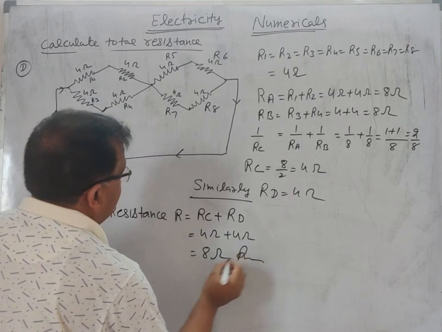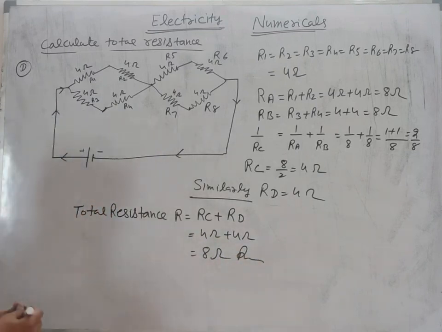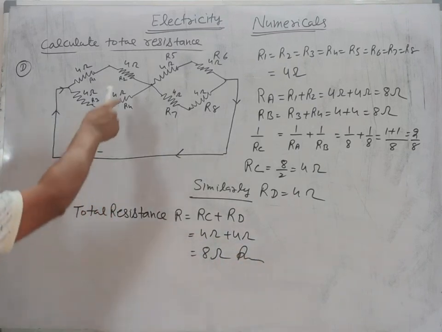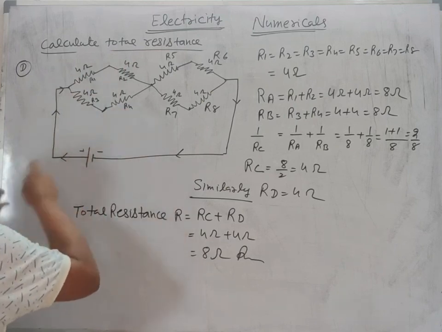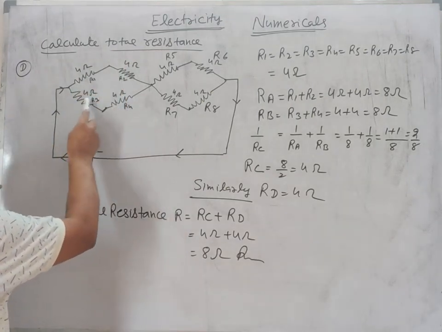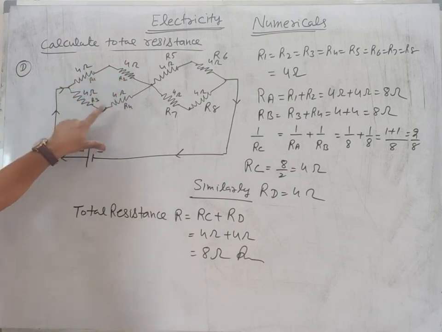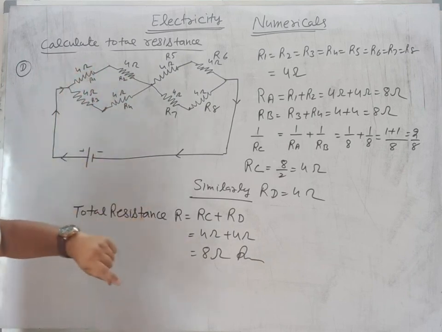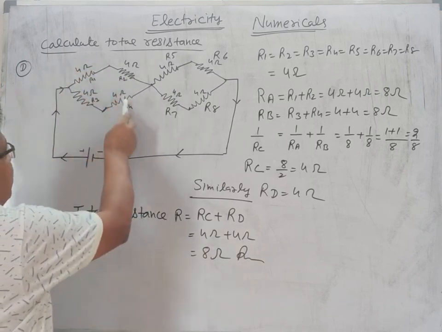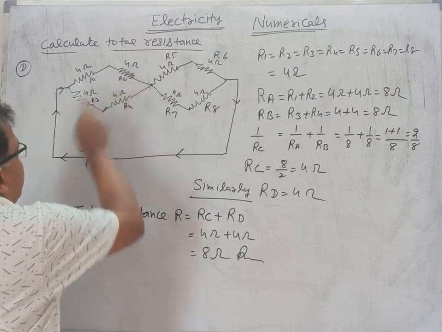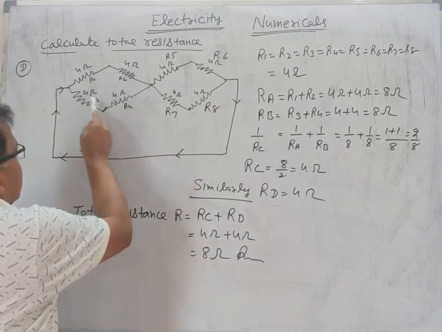This is the answer. You will remember one point, that if there is such a type of figure and they all have the same value of resistance, then their total is also that value. 4, 4, 4, 4. Total resistance is also 4. 5, 5, 5, 5. Total value is also 5. 10, 10, 10, 10.